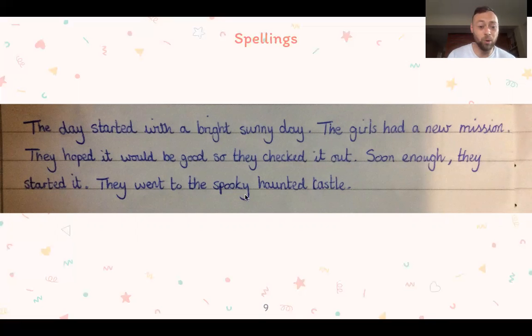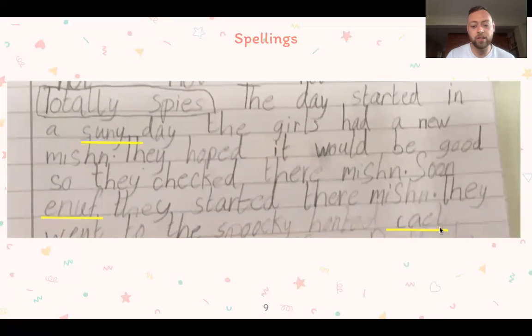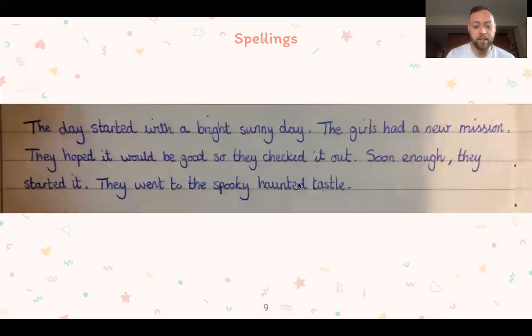Okay, so this is what we call upgrading. When you rewrite it, making changes to your work. And you can clearly see that sunny, enough, and castle now look a bit different. All right.